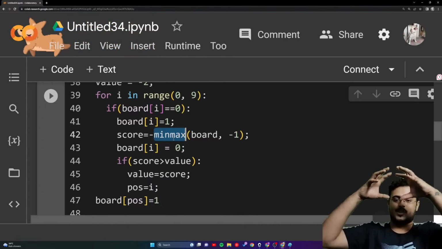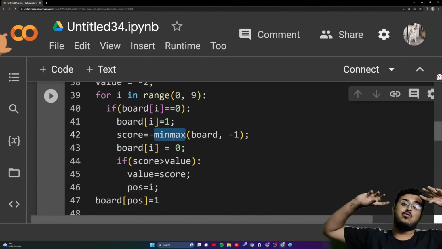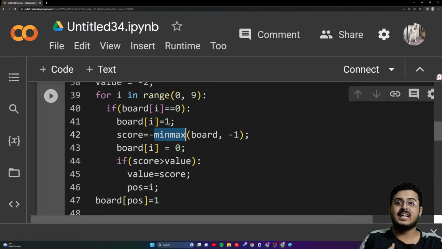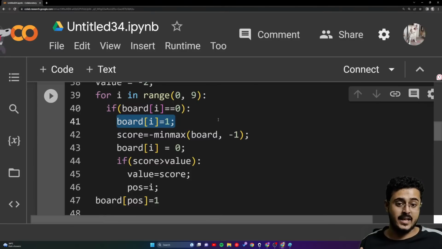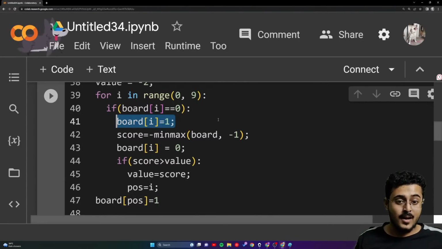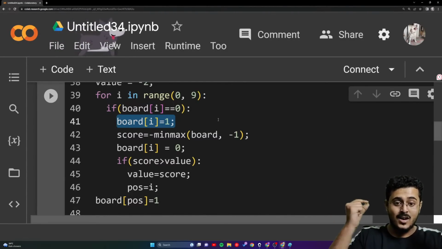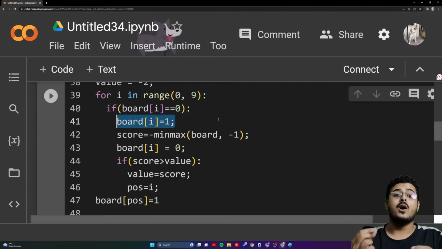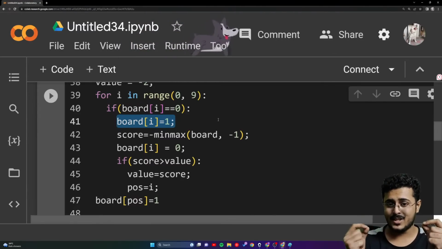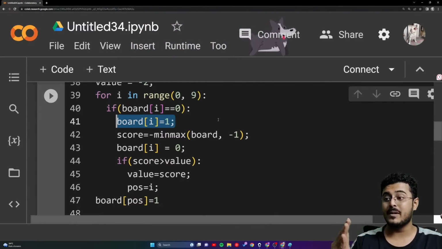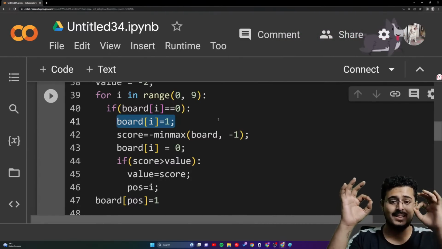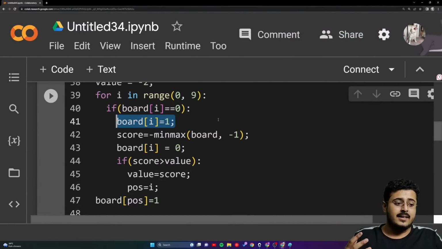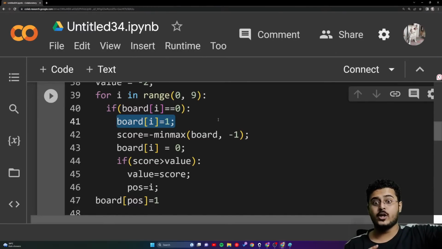The major question was: now that the AI has played one particular step on the board, it is the chance of the human. What did I say on the very first day of starting the project? Both the AI as well as the human are trying to play optimally. The AI is considering that the human is not going to make any mistakes. He is going to play optimally too. He is thinking that the human is also an AI.